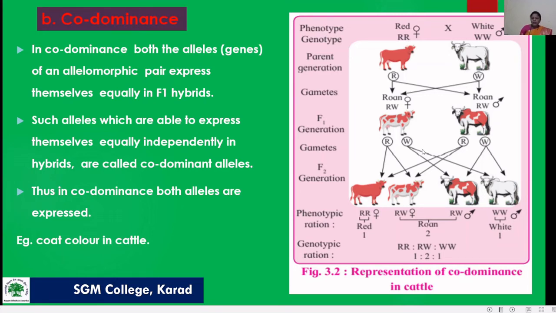Okay, thus both the traits are expressed equally. See here, both the traits are expressed equally on this animal.